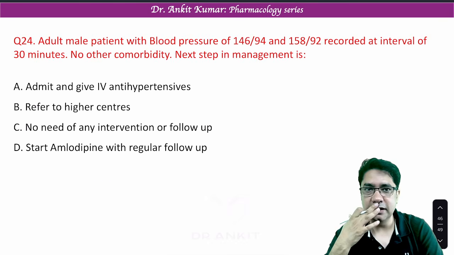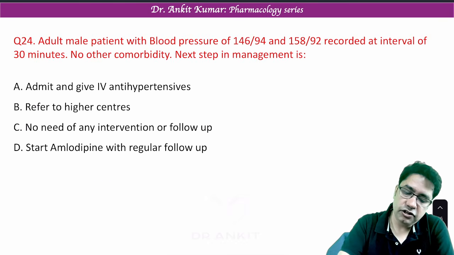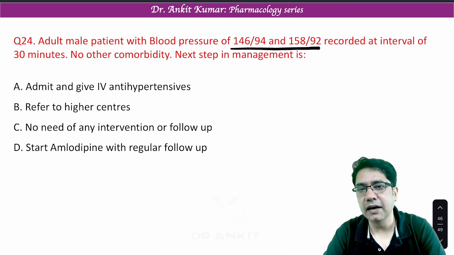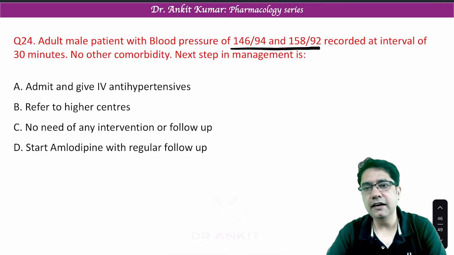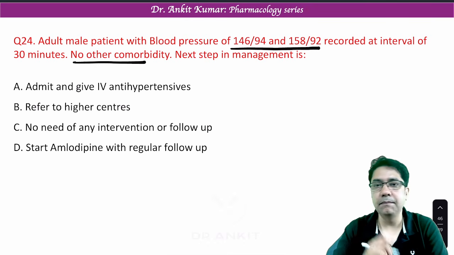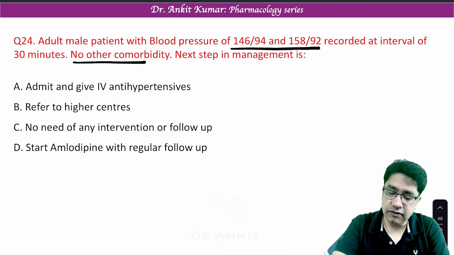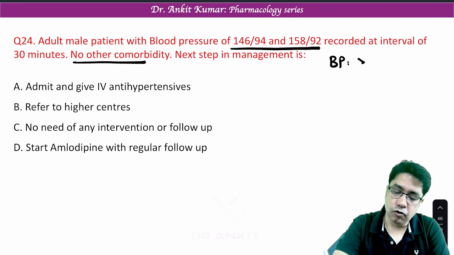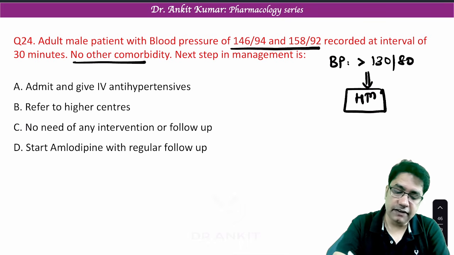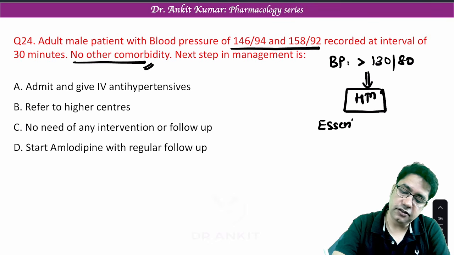So now the next question is, an adult male with a blood pressure of 146 by 94 and 158 by 92 recorded at an interval of 30 minutes. No comorbidity. Next step in management. Now remember, if the blood pressure is more than 130 by 80, we call the patient hypertensive. Fine. And the patient is having no comorbidity, then we call it essential hypertension.